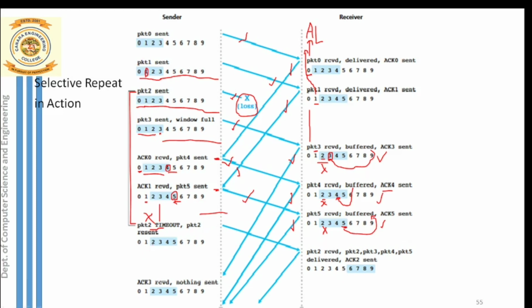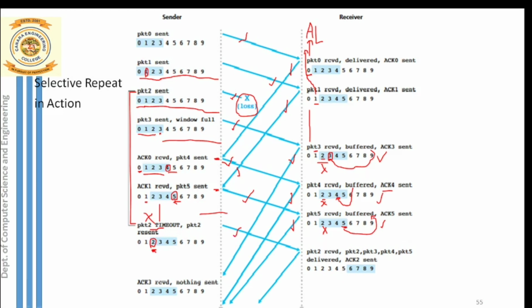So what packet is he retransmitting? He is transmitting only and only packet 2. So this is also one more major difference between our Go-Back-N protocol and selective repeat protocol. What is it? Go-Back-N used to retransmit all the packets back to back, whichever were inside the window. But selective repeat is not doing that. He is simply retransmitting only that particular packet whose timeout has occurred and for which the acknowledgement is not received. So he is retransmitting this time packet 2.